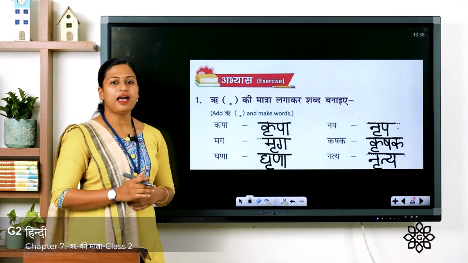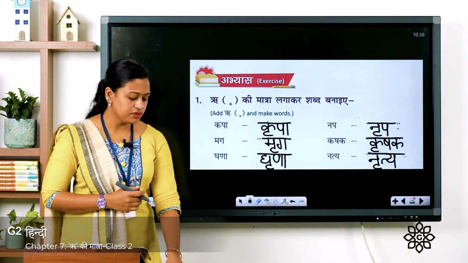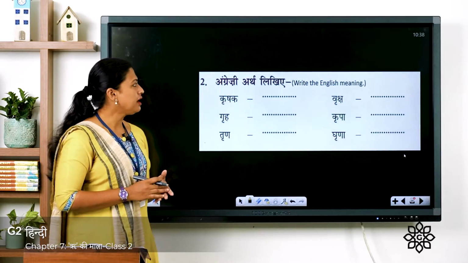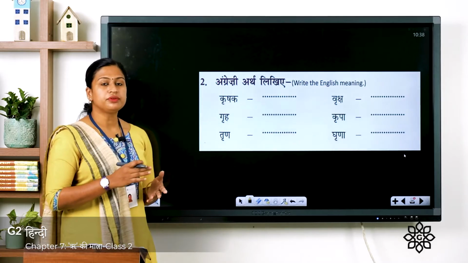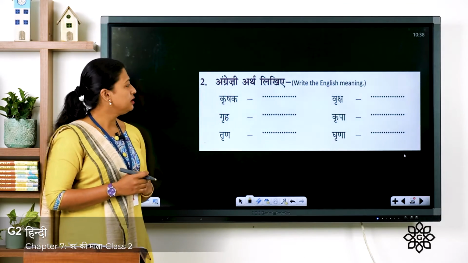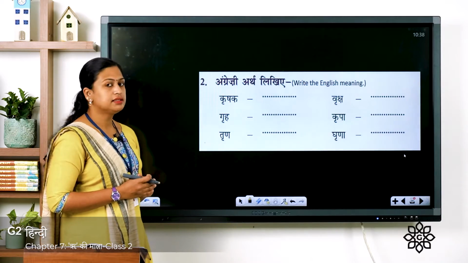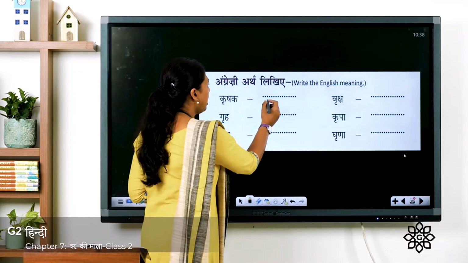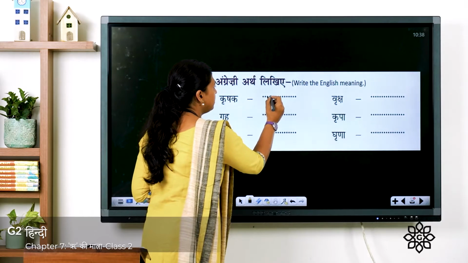So I hope you all have written it. Now let's move on to the next exercise. The question is अंग्रेजी अर्थ लिखिए. So you have to write the English meaning of these given words. Now here the first one is krishak. Krishak means farmer. So you have to write here farmer.